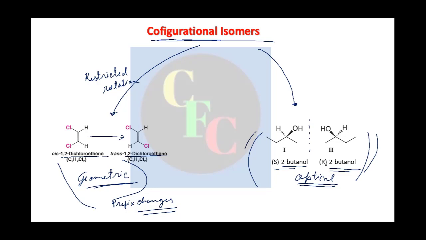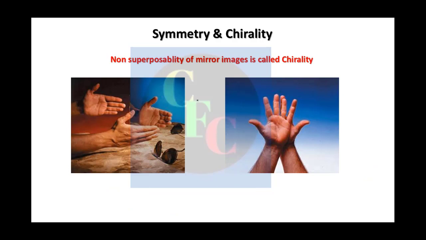Before doing so, we just have to point out what chirality is. You will say it is just having four different groups around a carbon atom, but the meaning of chirality is not that. The meaning of chirality is just this: non-superposability of mirror images is called chirality.